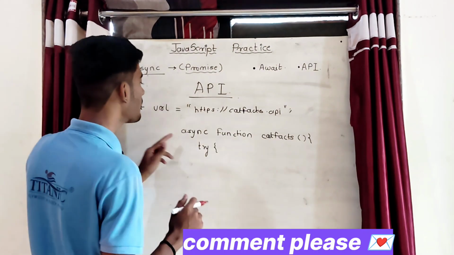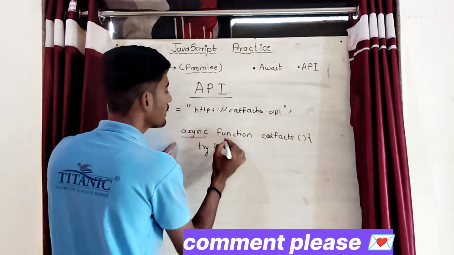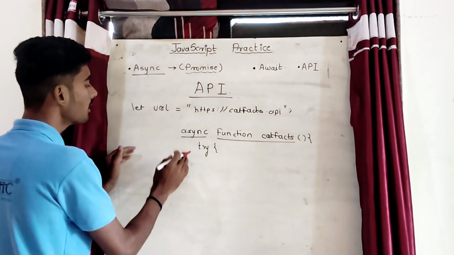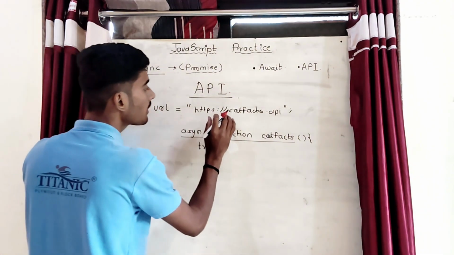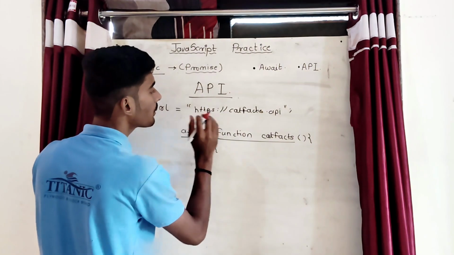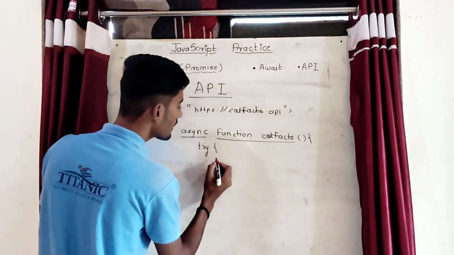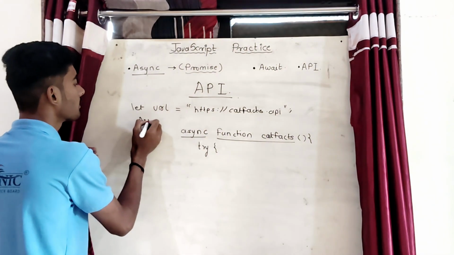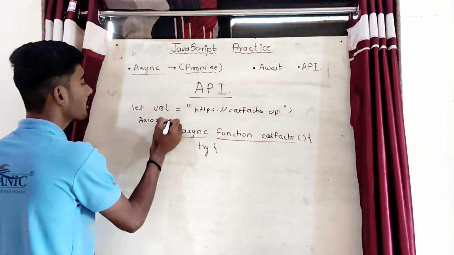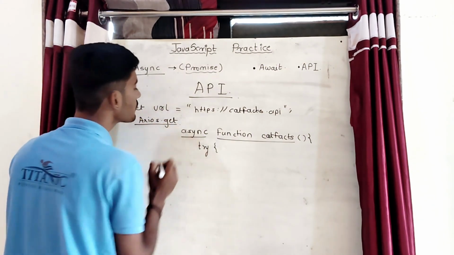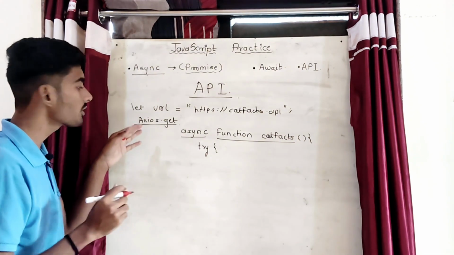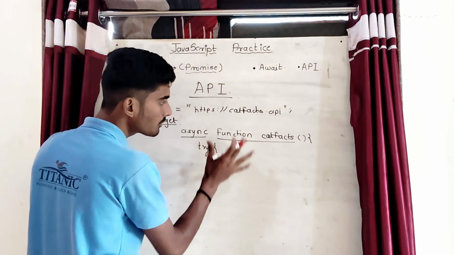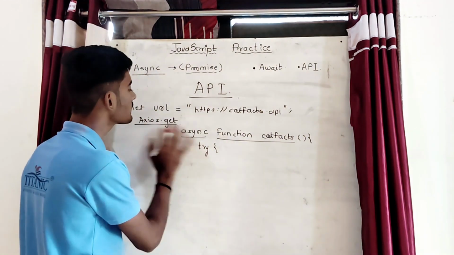Okay, so in async we have taken the async keyword, we have made a function which has the name catFacts, and in that function we will now take the output of this. What is this? That is the API. So here we will write one axios.get method. Where do we use axios.get and what is axios? First of all we will discuss what is axios and what is axios.get. Okay, so first of all I want to write the code here. After that we will discuss that particular thing.